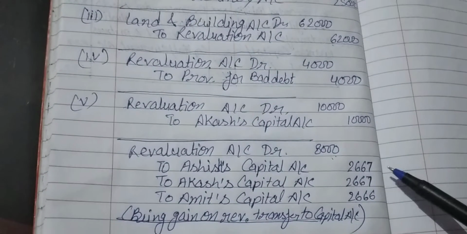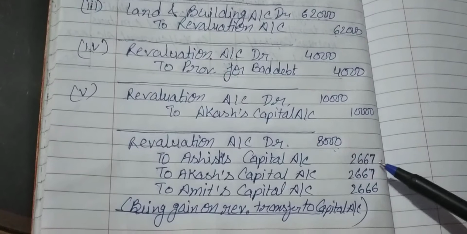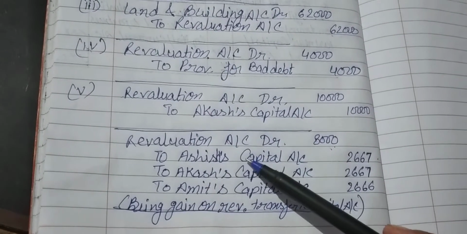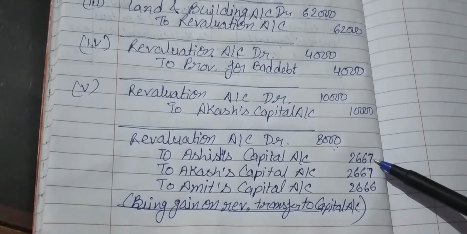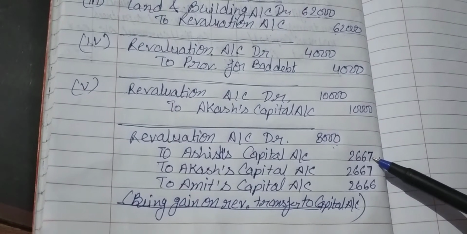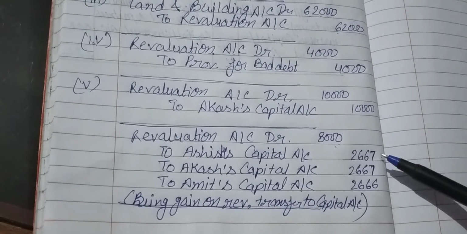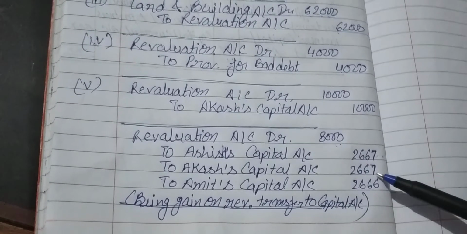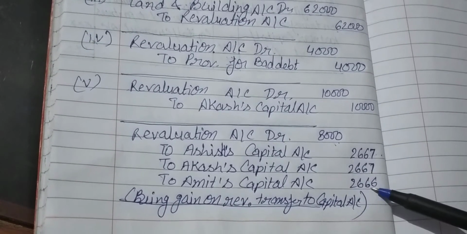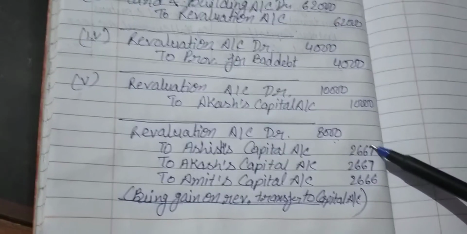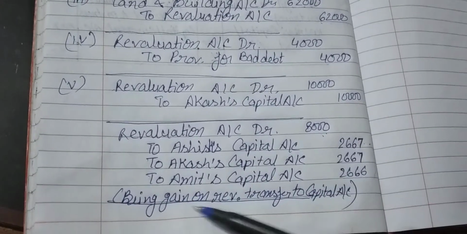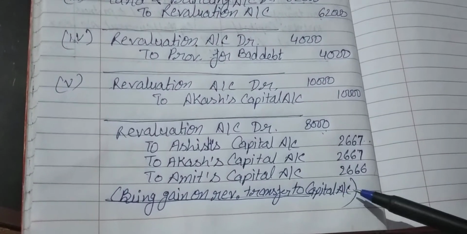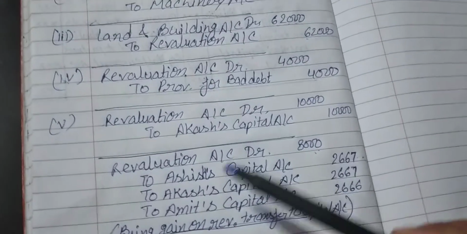So profit will be distributed among Akash, Ashish and Amit as rupees 2,666.6. So we will distribute it as 2,667, 2,667 and 2,666. The sum of these three is equal to 8,000, being gain on revaluation transferred to partners' capital accounts.